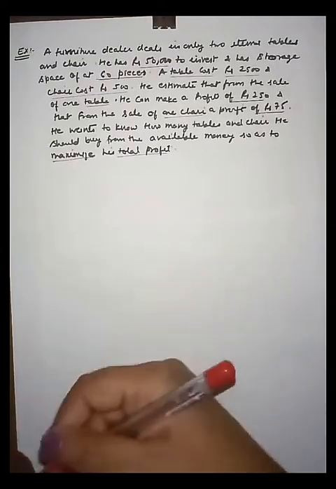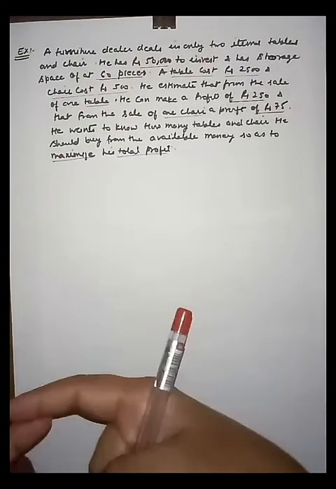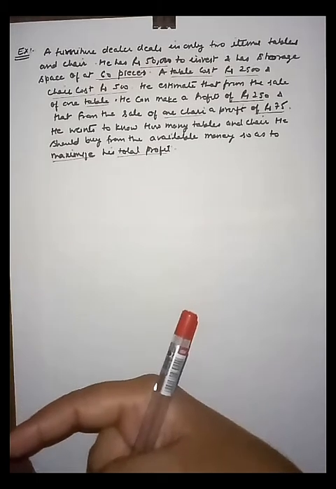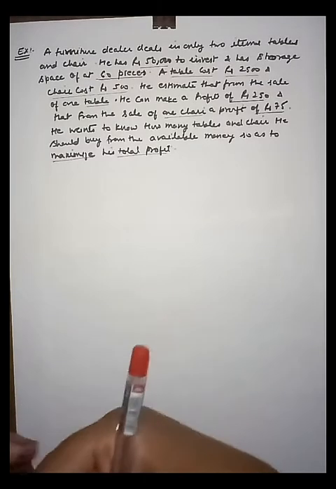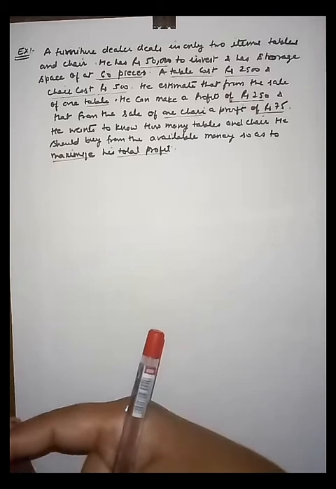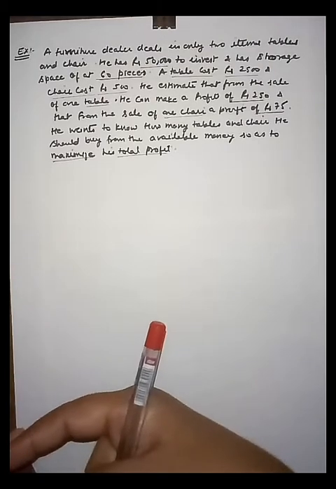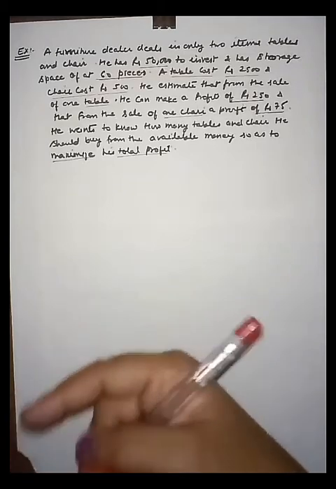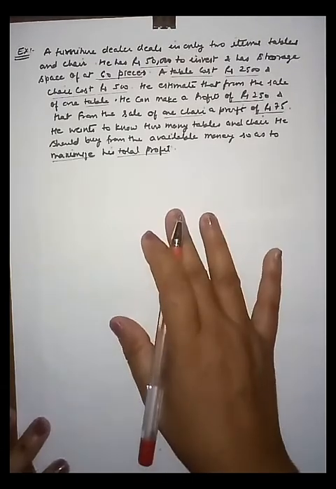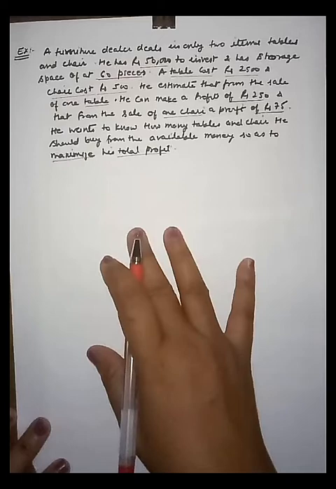For the LPP model there are three components we need. First one is objective function, second one is subject to constraints, and third one is non-negative restrictions, right? And first we consider the decision variables.